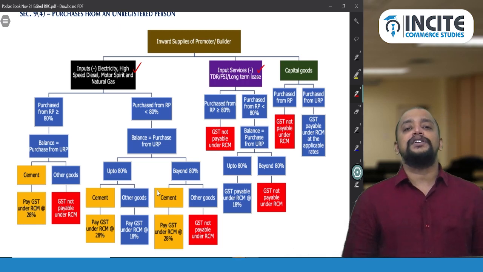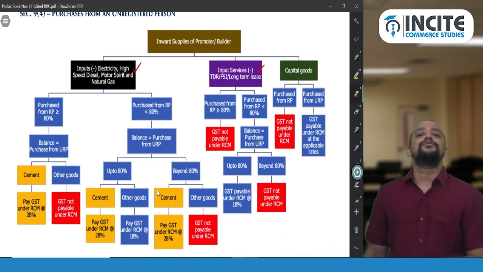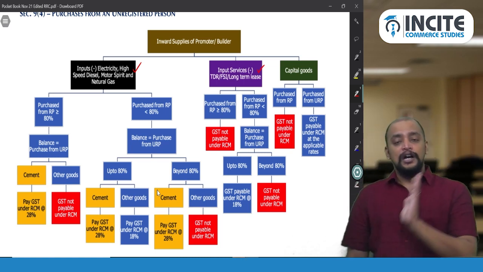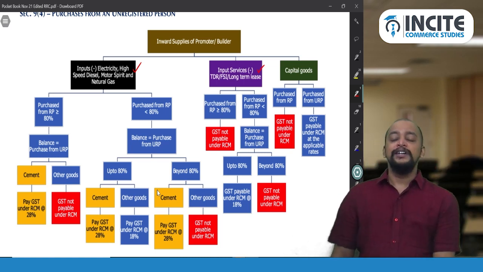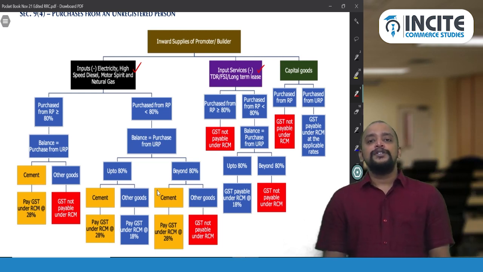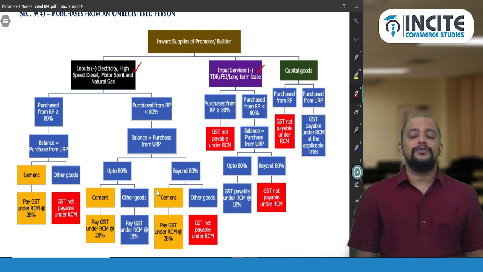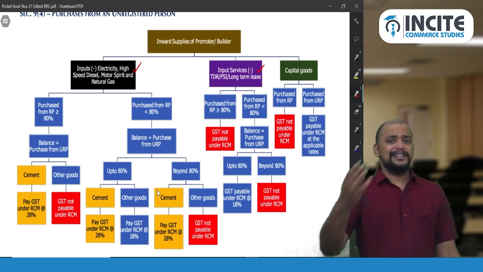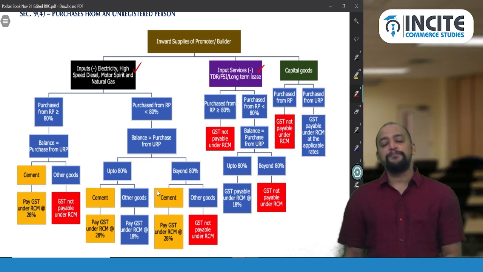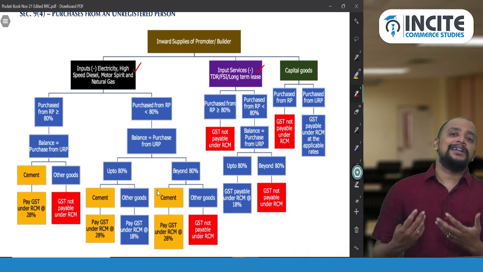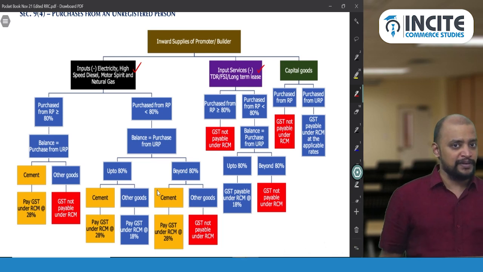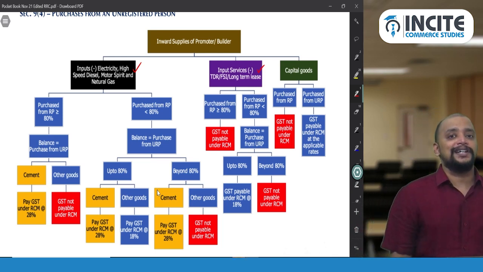So throughout the year we need to take the total inputs and input services cost for a particular project. And this should be computed project wise. Say for a particular project it is somewhere around 80 crores. Out of this 80 crores, 80%, that is 64 crores worth of inputs and input services, other than the excluded things, should have been purchased or received from a registered person. Say they purchased more than 80%. So more than 64 crores they have purchased or received from a registered person. So now this provision will not get attracted.